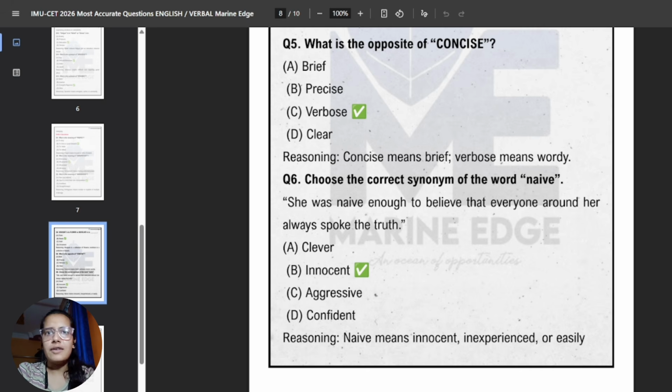No, clever is not a synonym for naive, because naive means a person who is very innocent. As we see the second option, innocent, is mentioned here. So the correct synonym for the word naive is innocent. We can't use aggressive, no. We can't even use confident, because naive here means innocent, inexperienced, or a person who trusts easily.